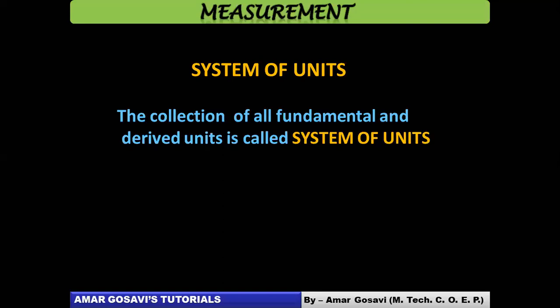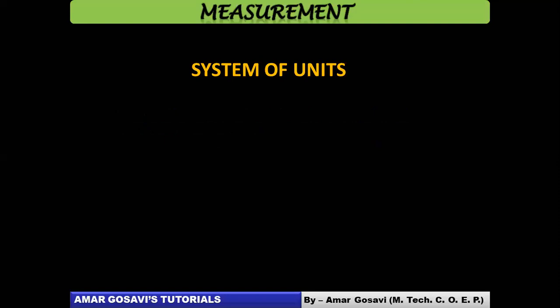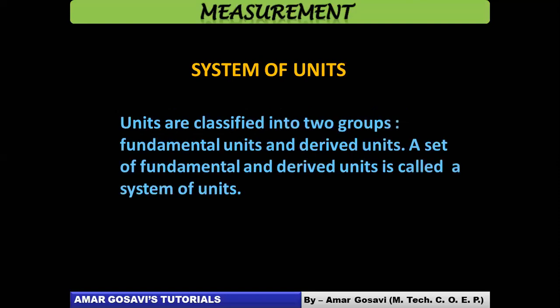You can take a quick screenshot. Get habituated to taking a screenshot so that these things would serve as notes for you. All right, let's move ahead. Hopefully you have taken a screenshot of this. Let's talk about system of units. Units are classified in 2 groups basically: fundamental units and derived units. So a set of fundamental and derived units is called system of units. Again, more clarification on what system of units can be considered as. Okay, let's move ahead.